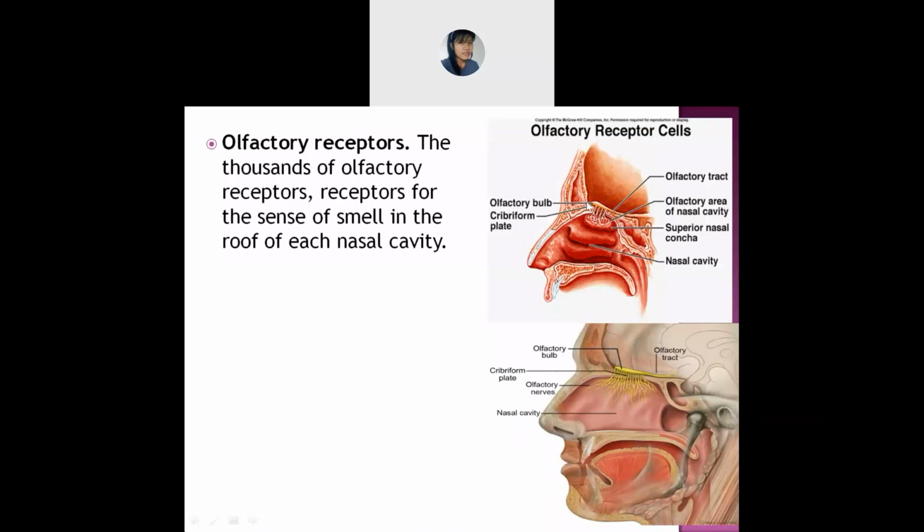They are there in each of your nasal cavities, situated on both sides. You have two nasal cavities, and in the roof of both nasal cavities you can get the smell. Is it clear about the olfactory receptors?